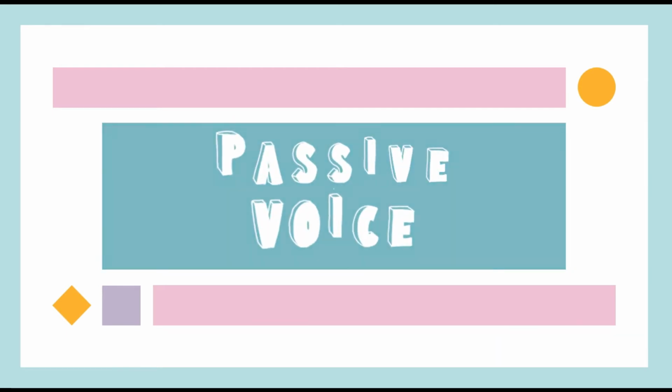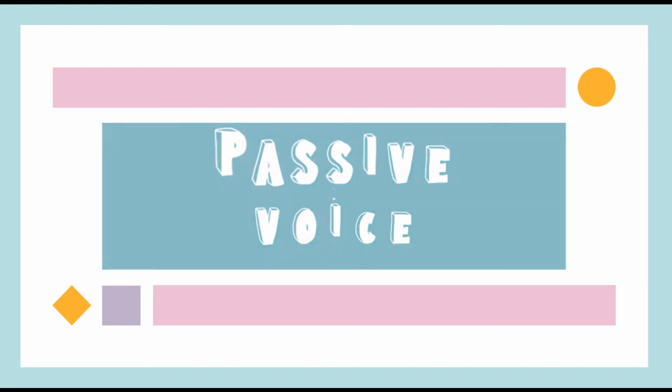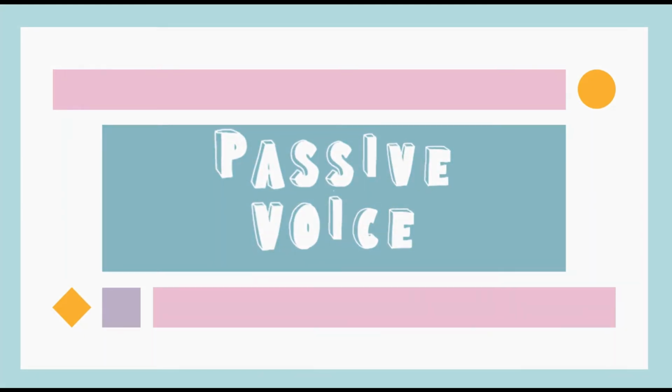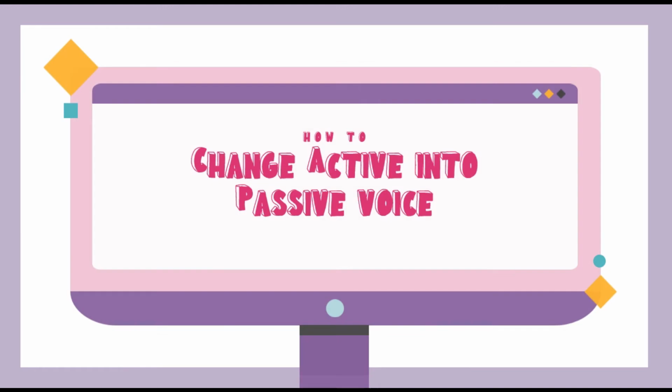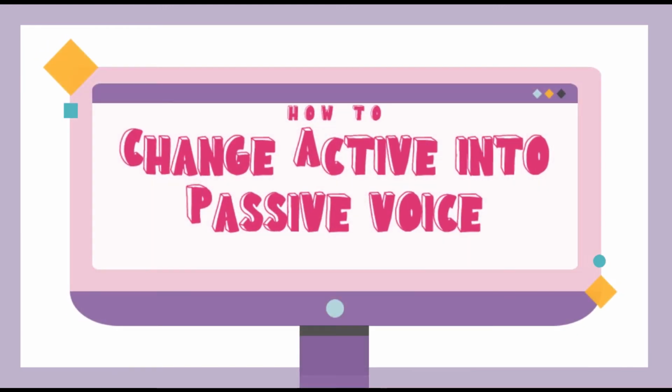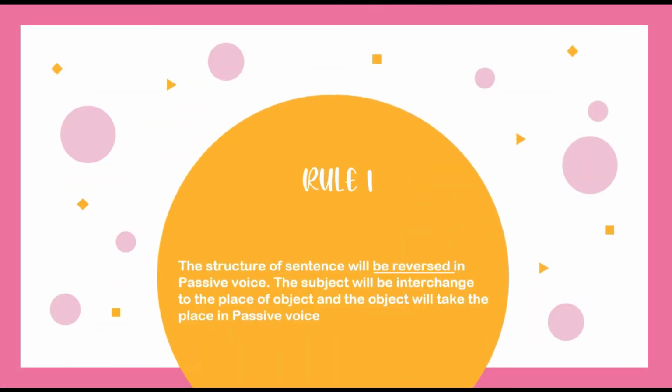from each other. But now, I will teach you the basic rules for changing active into passive voice sentence. Let's go to the first rule. Rule number 1. The structure of sentence will be reversed in passive voice. The subject will be interchanged to the place of object and the object will take the place of the subject in passive voice, like this example.